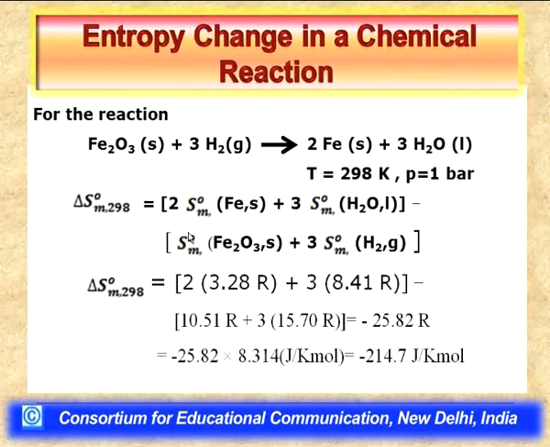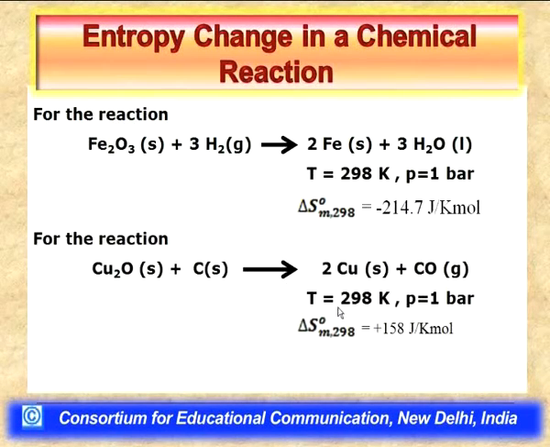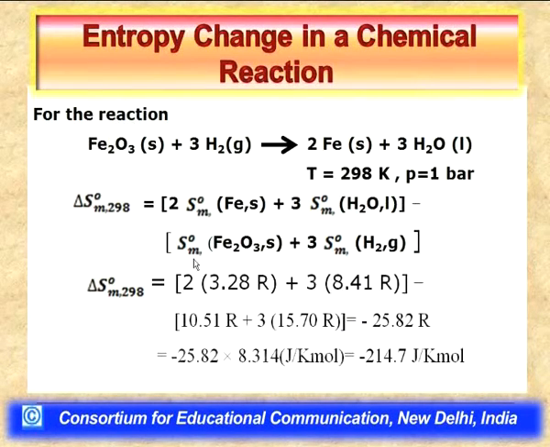And now we can make use of the same equation and the same formula, and we can tabulate the experimental data. For example, the standard molar entropy of iron in solid phase is 3.2 R. R is the gas constant, which has the value 8.314 joule per Kelvin per mole. Whereas the standard molar entropy of water in liquid phase at 298 Kelvin is 8.41 R, the standard molar entropy of Fe2O3 in solid phase is 10.51 R, and the standard molar entropy of hydrogen gas is 15.70 R.